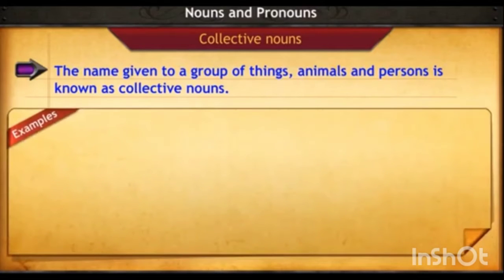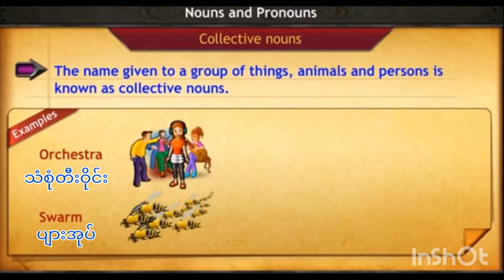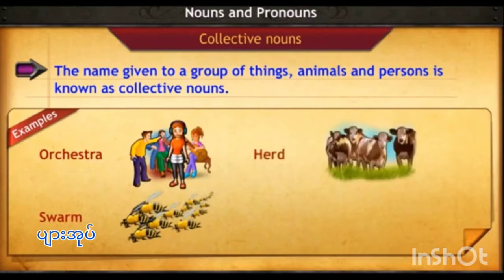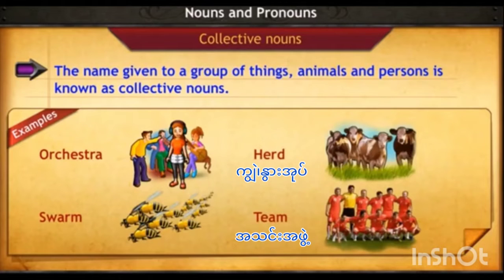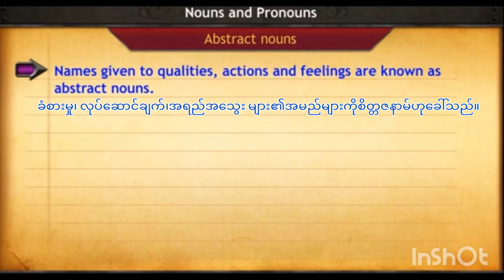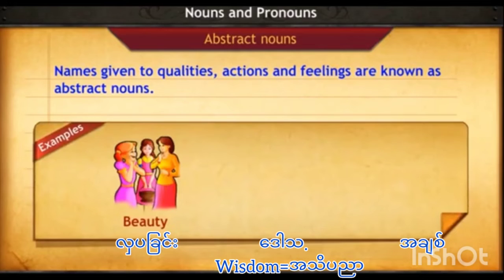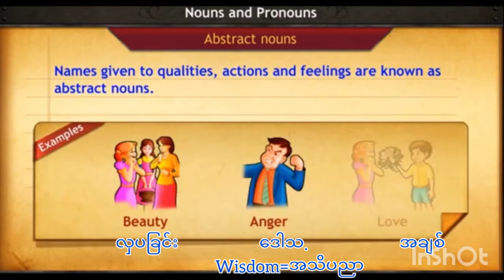For example, group names such as orchestra, swarm, herd and team are collective nouns. Actions and feelings are known as abstract nouns. For example, beauty, anger, love, wisdom are abstract nouns.